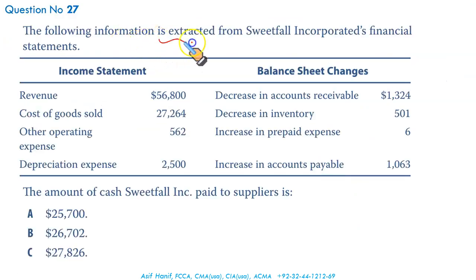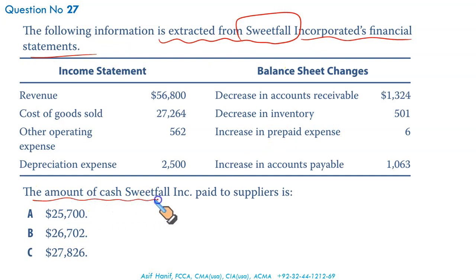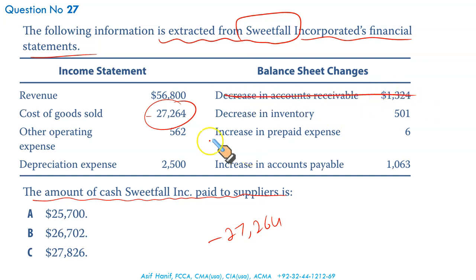The following information is extracted from Sweetfall Incorporated financial statements. What do we need? The amount of cash Sweetfall Incorporated paid to suppliers. What you need is CGS. That's the starting point. CGS is an expense, must be negative. Receivables have nothing to do with CGS. Inventory, yes. Inventory has decreased over the period. Decrease in inventory, sold out. Inflow, 501 to be added.